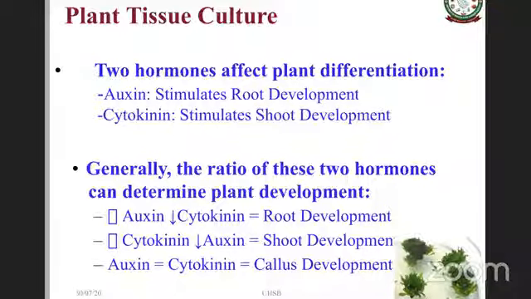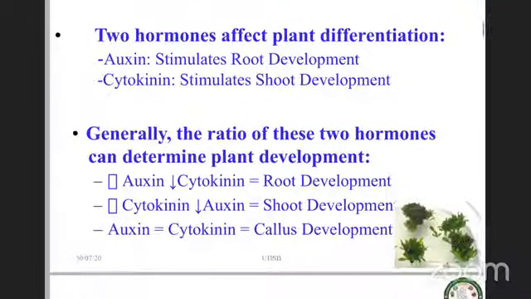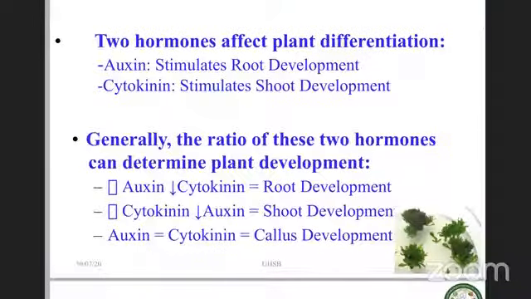So you can have callus made on the media from the cell that you take, and then allow it to develop a root, or allow it to develop a shoot, or allow it to develop a shoot and then let the shoot make root, by manipulating these hormones based on this principle. This is very central to tissue culture, very specific to species, and many a time specific to genotype. We need to play around with these hormones, their kind and quantity.